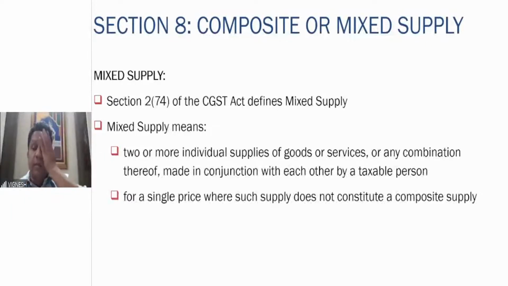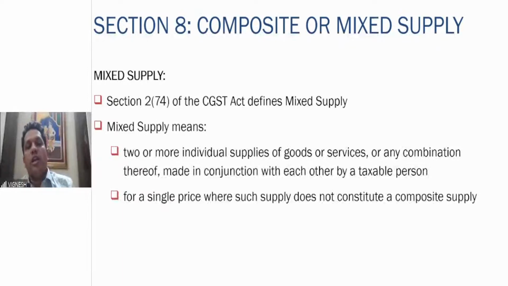Now, what is a mixed supply? Mixed supply also is defined under section 2(74) of the CGST Act. Mixed supply means two or more individual supplies of goods or services, or any combination thereof, made in conjunction with each other by a taxable person. These things are common in both composite and mixed supply.